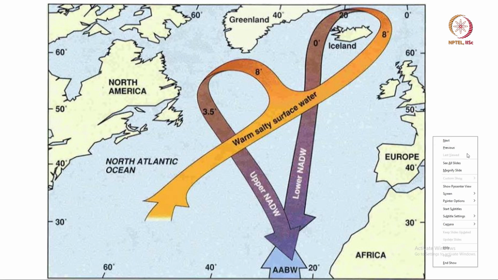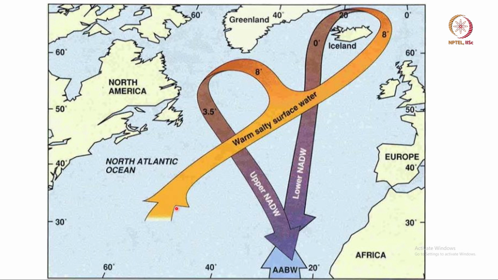So, in the last lecture we looked at the abrupt changes in climate in the North Atlantic as we came out of the last ice age. And the key factor there was the warm salty water coming from the tropics. This water is warm because it is on the surface coming from the tropics, which is at high temperature. It is salty because it is losing water by evaporation, but not salt.